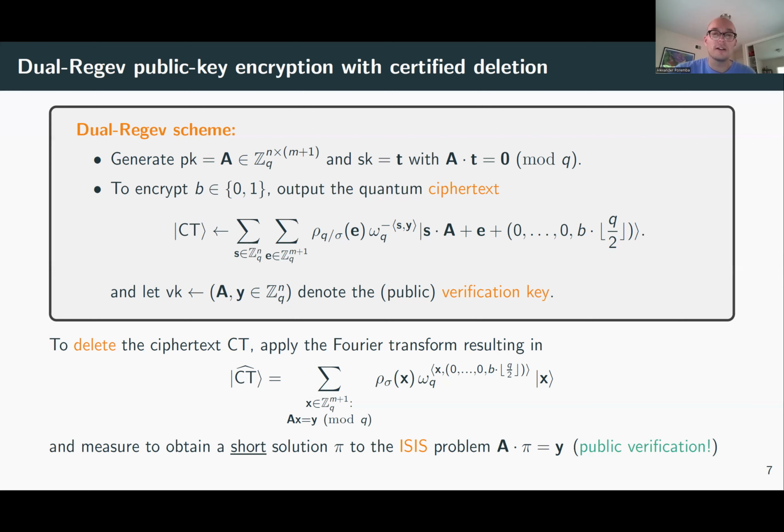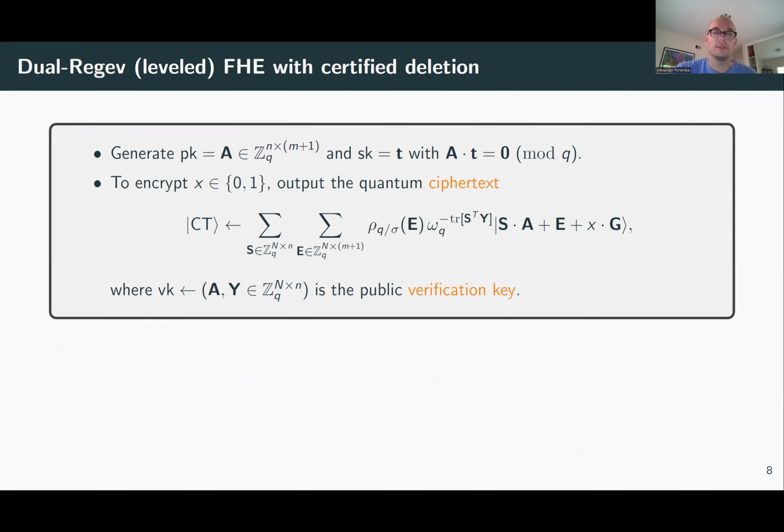Okay, so before I talk about security, let me briefly talk about how we can get homomorphic encryption. So the answer is very simple. We're going to use a very similar scheme, which is also of the Dual-Regev form. And this is inspired by the so-called dual GSW scheme, okay? And this is a variant of Dual-Regev that allows you to get homomorphic encryption.